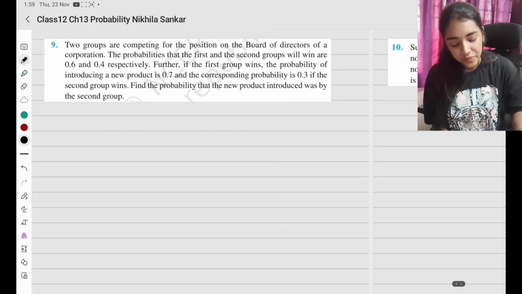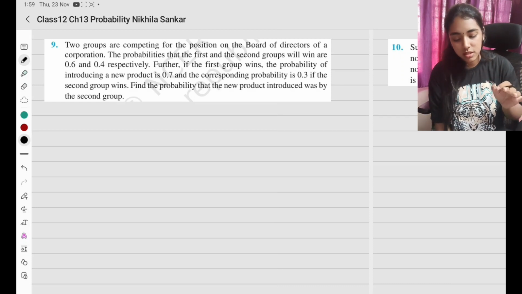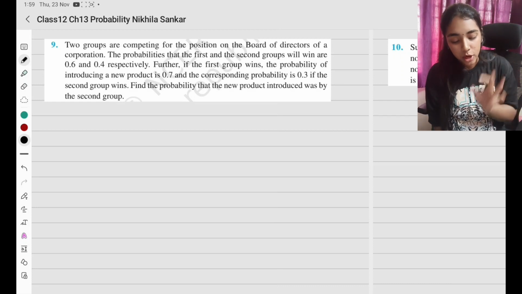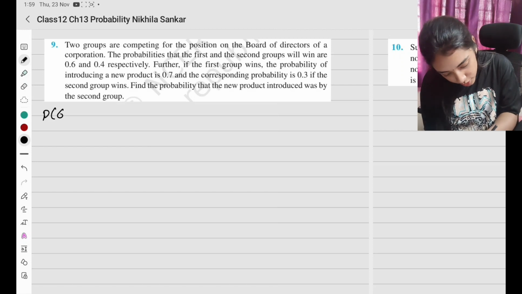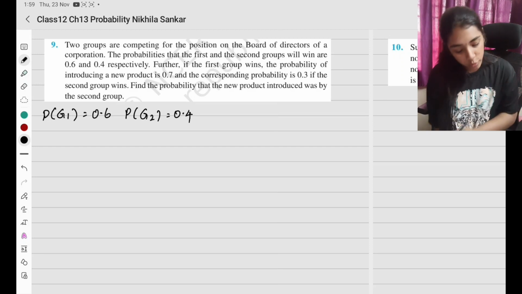Question number 9. Two groups are competing for the position on the board of directors of a corporation. The probabilities that the first and the second groups will win are 0.6 and 0.4. So the probability that group 1 will win is 0.6, and the probability that group 2 will win is 0.4.